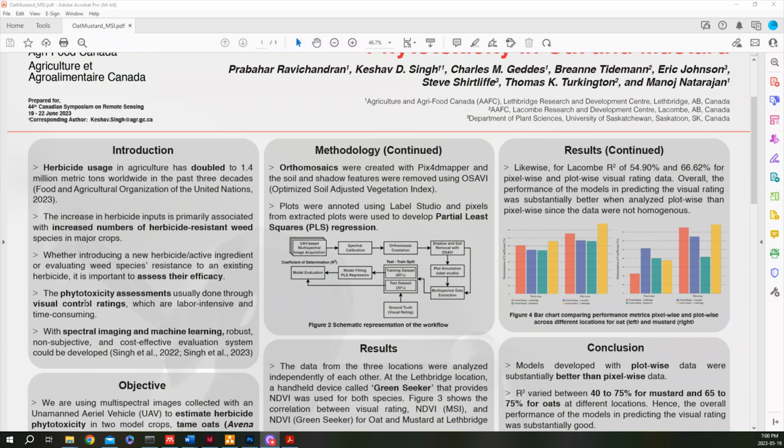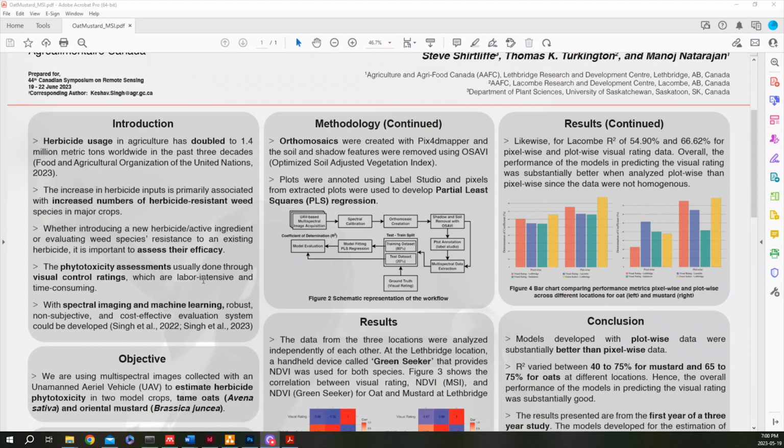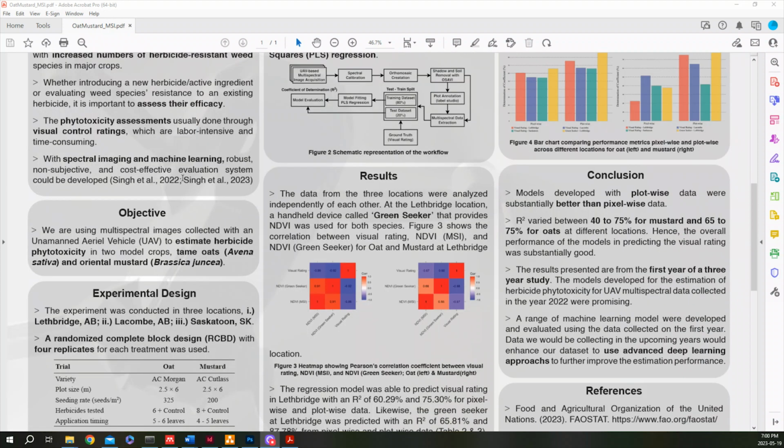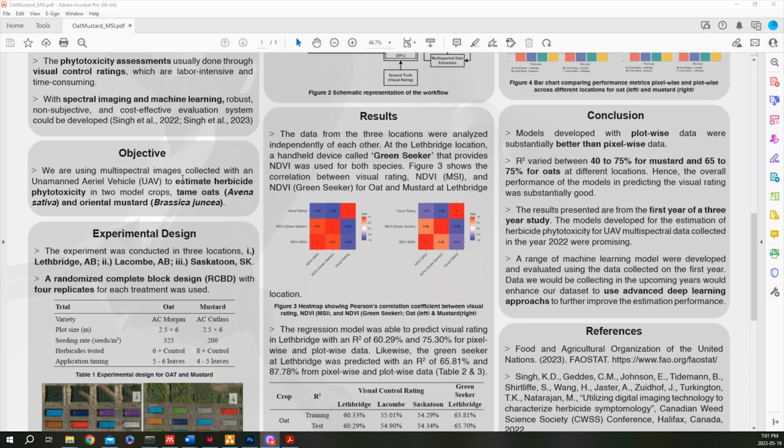So we propose a method of using multispectral images and machine learning to come up with an effective model to estimate herbicide phytotoxicity. The objective here is to use the multispectral images to estimate herbicide phytotoxicity in 2 model species, one representing a grassy weed, that is tame oat, and the other a broadleaf species, which is modeled by oriental mustard. So the experiment was conducted in 3 locations: Lethbridge, Lacombe and Saskatoon.